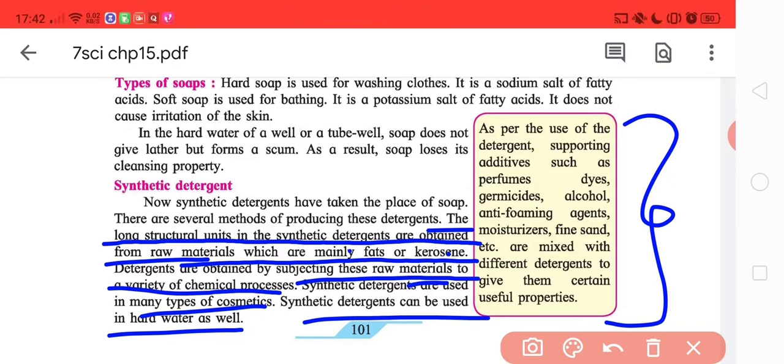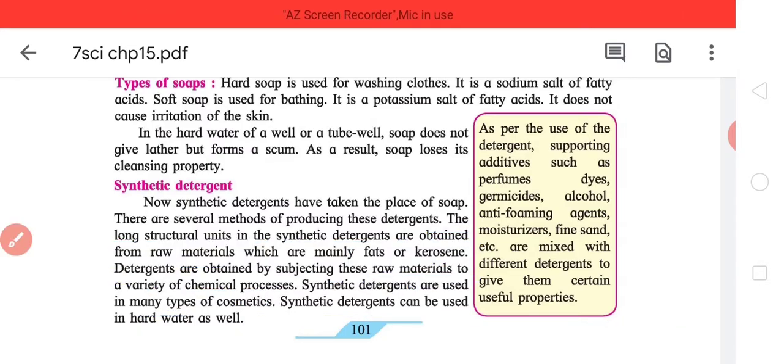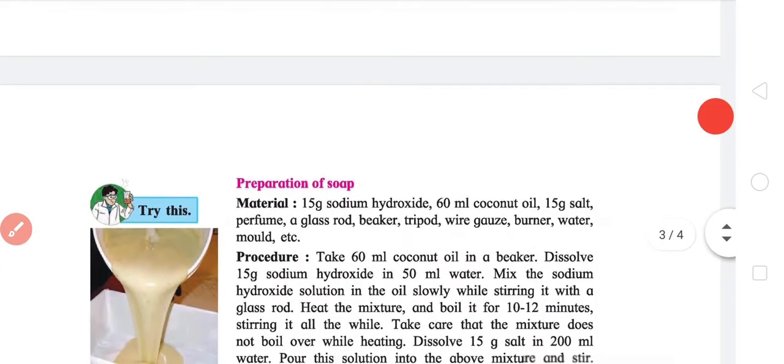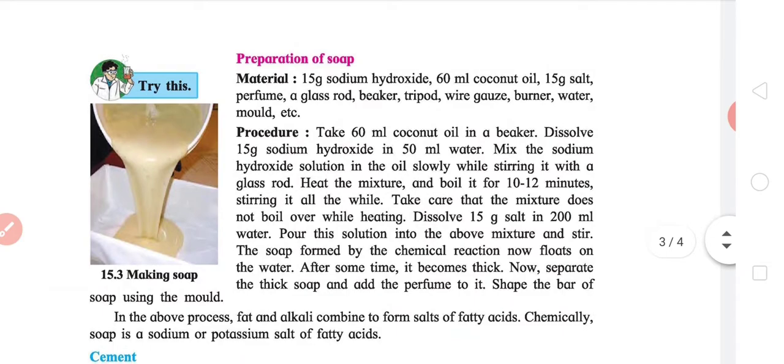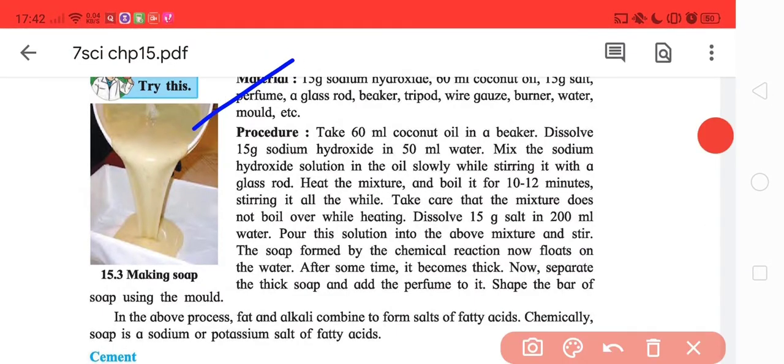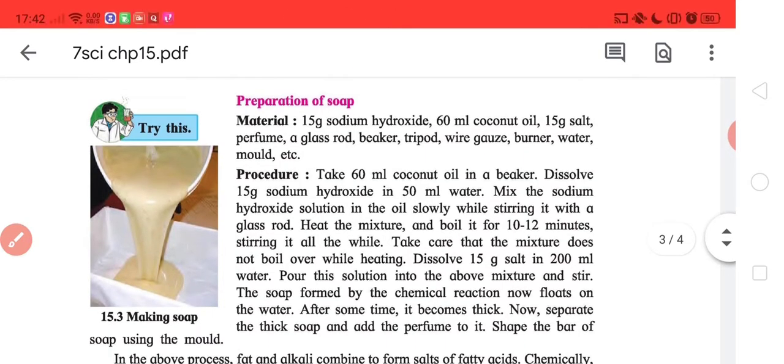In fact, for some skin problems there are medicinal soaps. The medicine is added to the soap while it is being made. The above is the process of preparation of a soap. It is really good to know about that.